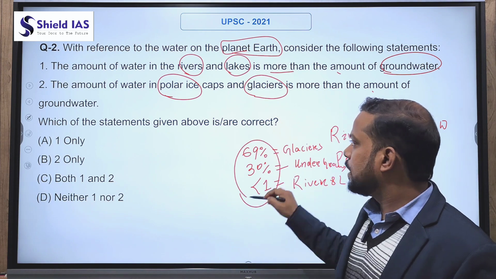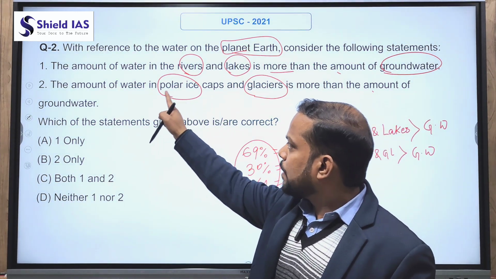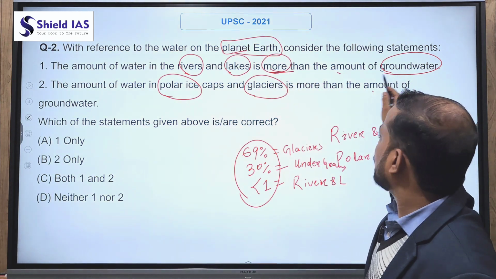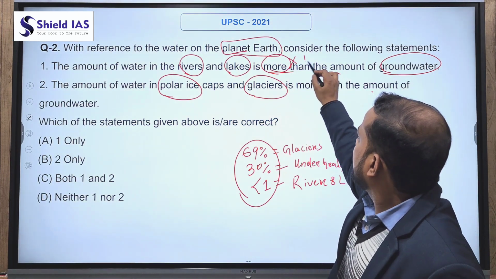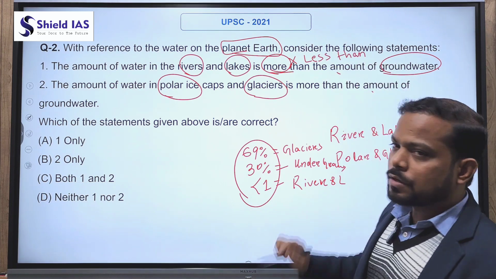So now again read the first statement. The amount of water in the rivers and lakes is more than the amount of groundwater. This statement is incorrect. Not more than, it is less than the amount of groundwater.